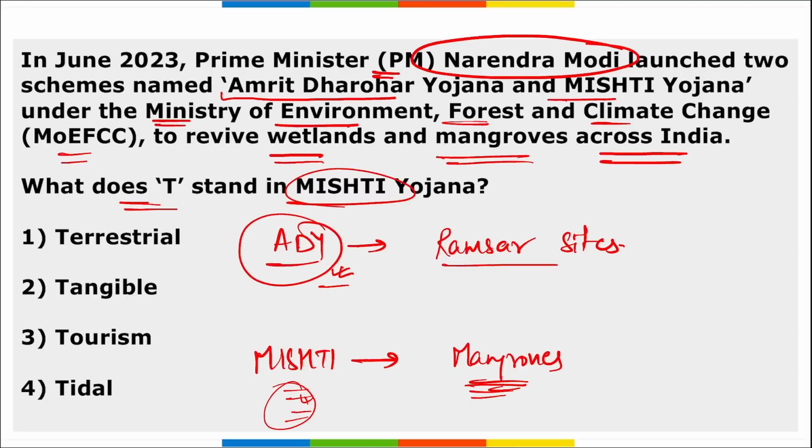Correct? So the right option for T in Misty stands for dash. Misty, what is the full form of Misty Yojana here? It stands for Mangrove Initiative for Shoreline Habitats and Tangible Incomes. So this is your Misty, and here T stands for tangible.